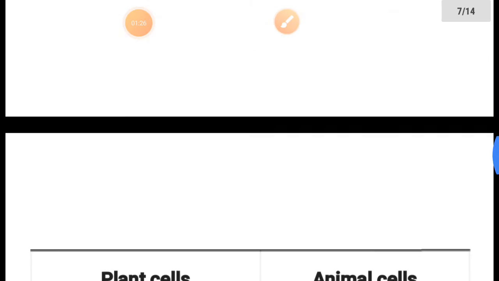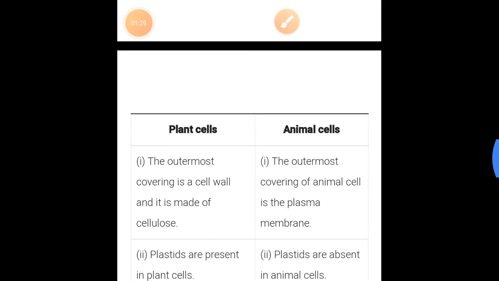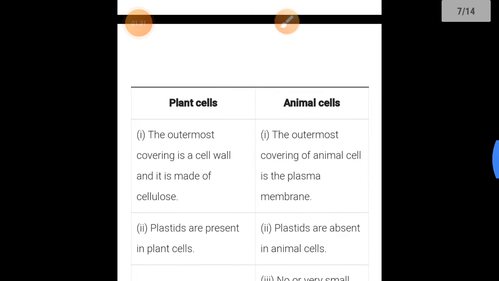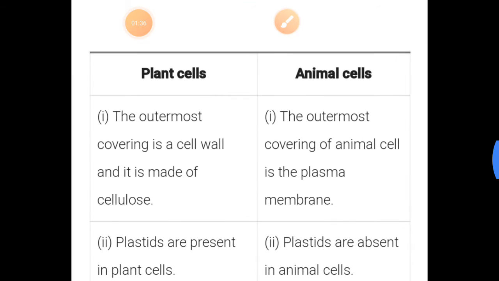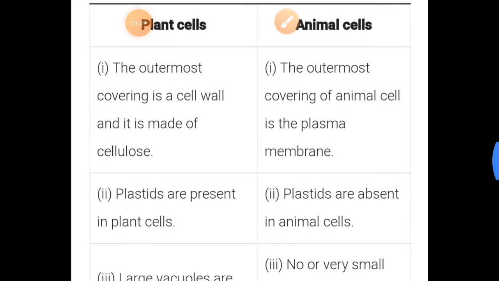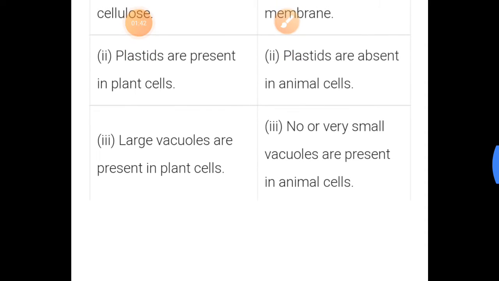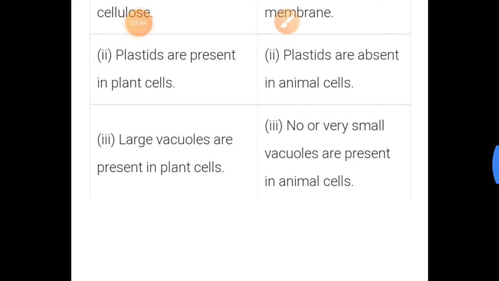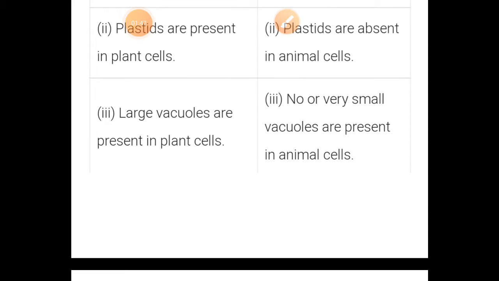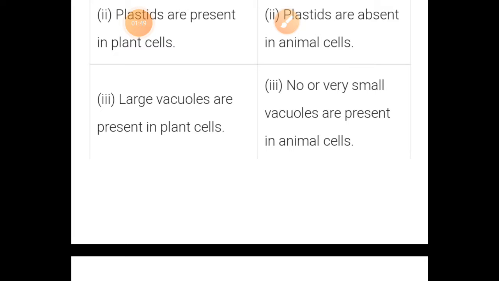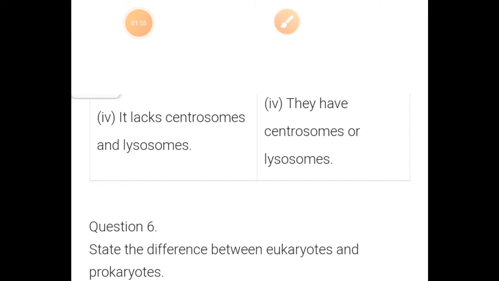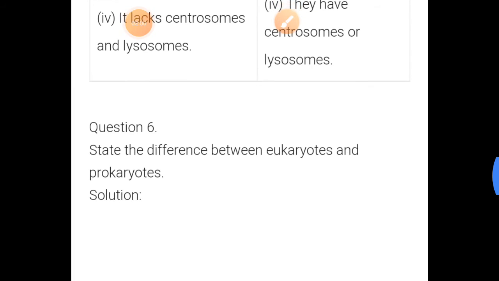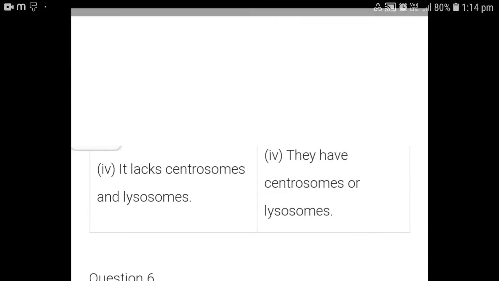Make a sketch of a plant cell and an animal cell and state the difference. I have made it here, and you have to state some differences. The outermost covering of the plant cell is the cell wall, and it is made of cellulose. The outermost covering of the animal cell is the plasma membrane. Plastids are present in plant cells, absent in animal cells. Large vacuoles are present in plant cells, while no or very small vacuoles are present in animal cells. The plant cell lacks centrosomes or lysosomes. The animal cell has centrosomes or lysosomes. It lacks, meaning it does not have, but this one has.